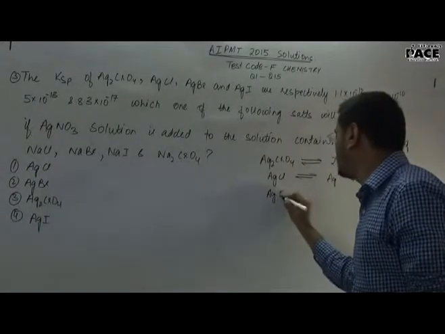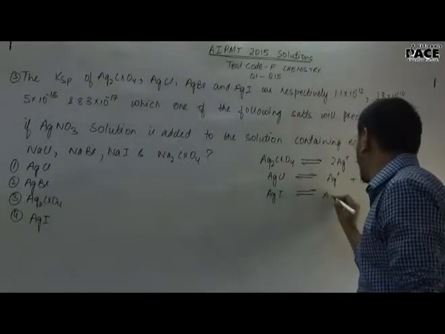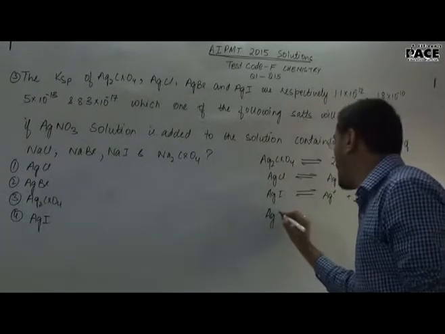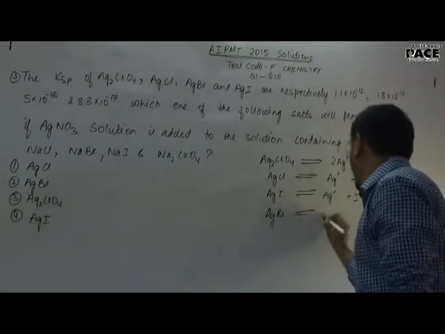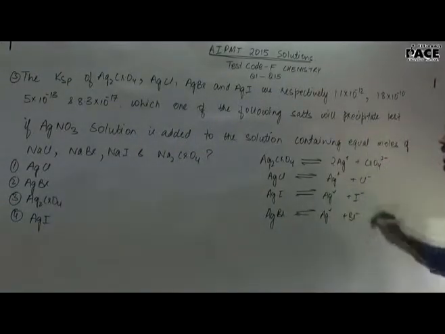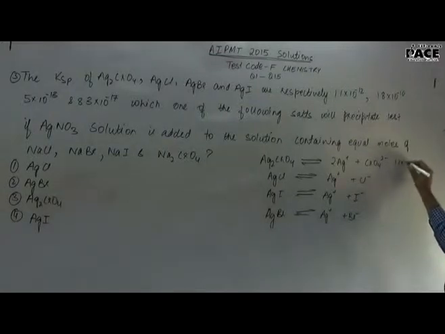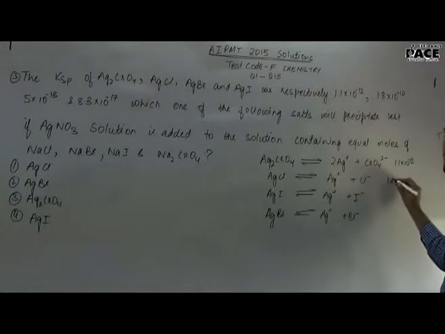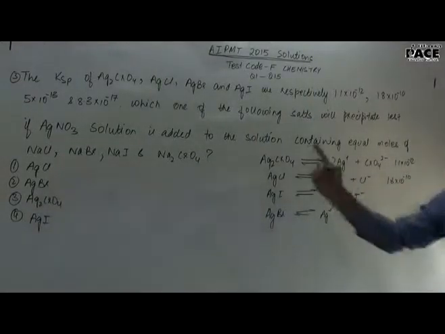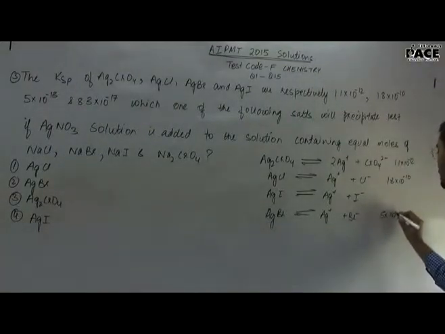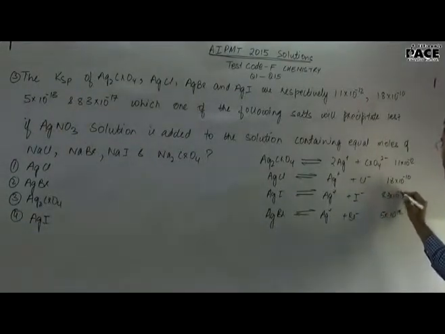AgI will have equilibrium Ag plus I minus, and AgBr will have equilibrium Ag plus Br minus. The Ksp values have been given to us as 1.1 into 10 raised to minus 12, then AgCl as 1.8 into 10 raised to minus 10, AgBr as 5 into 10 raised to minus 13, and AgI as 8.3 into 10 raised to minus 17.